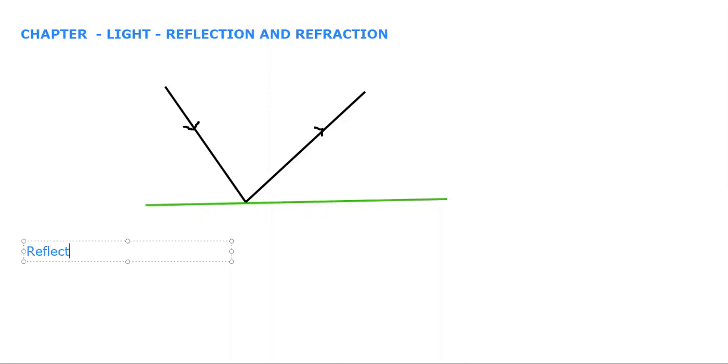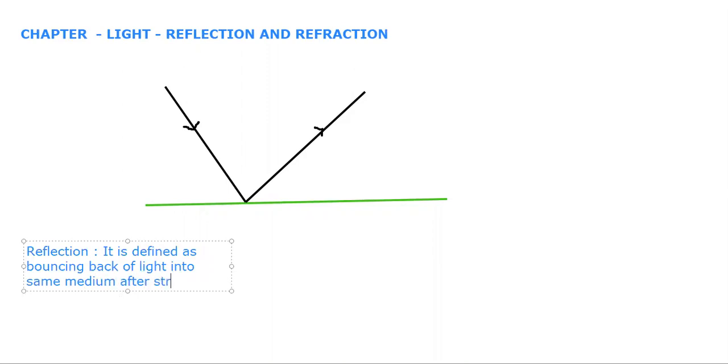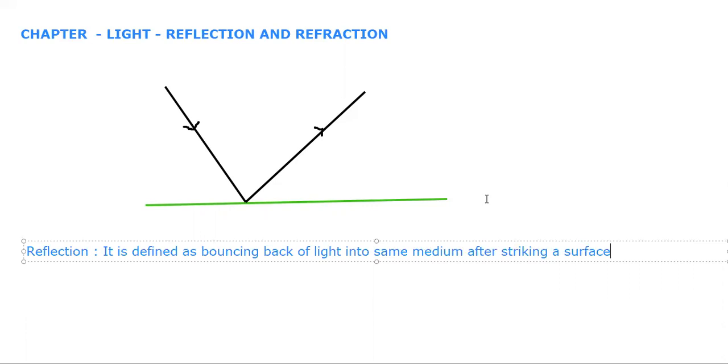So I will write a definition for you. It is defined as bouncing back of light into same medium after striking a surface. So this is known as reflection. Bouncing back of light into same medium. It is coming from this medium and it is going back to the same medium after striking a surface. This is known as reflection.